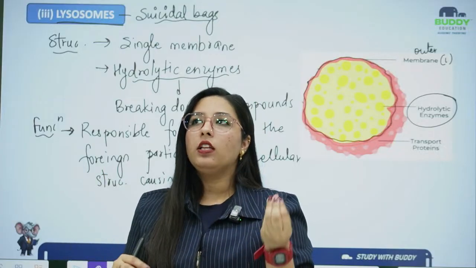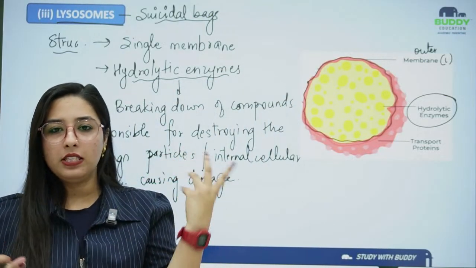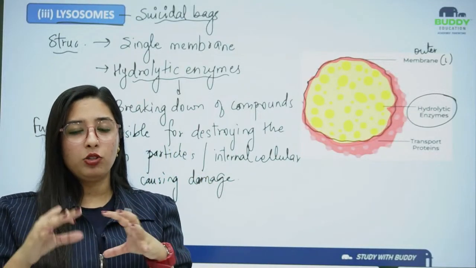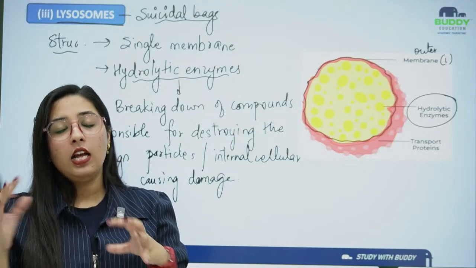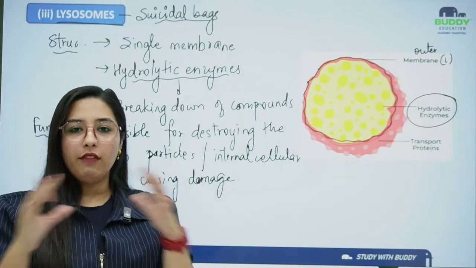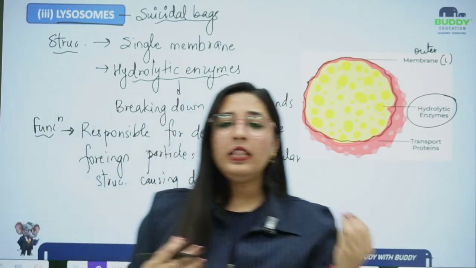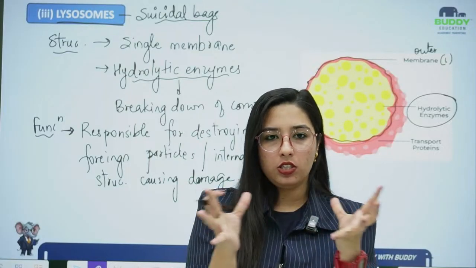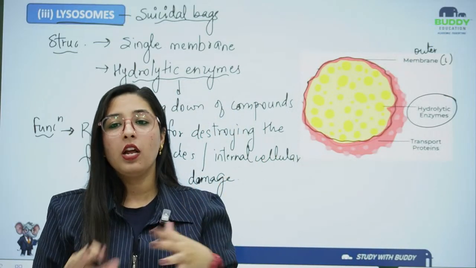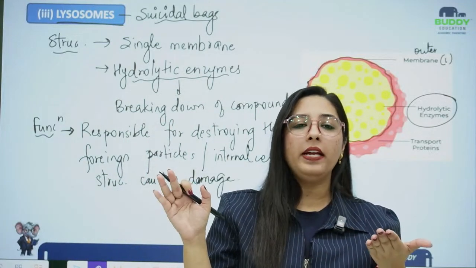And if at some point lysosome feels that this cell is destroying the neighboring cells, or anything happening inside the cell is causing damage to the outside of the cell or its surroundings, then what will lysosomes do? The lysosome will say, let me destroy myself so that this whole cell will be destroyed. In that condition, this lysosome will burst, and after bursting, the hydrolytic enzymes will be released, and they will digest the whole cell and the whole cell will be dead.